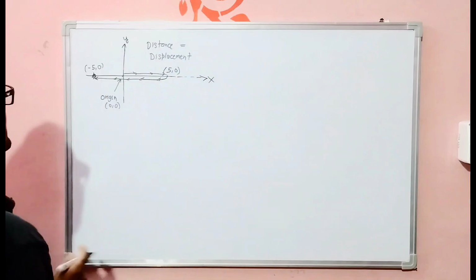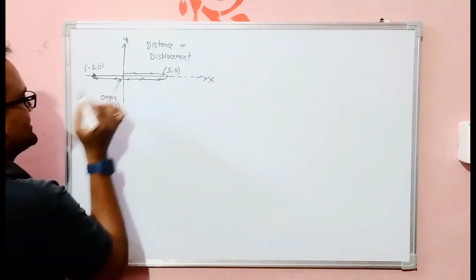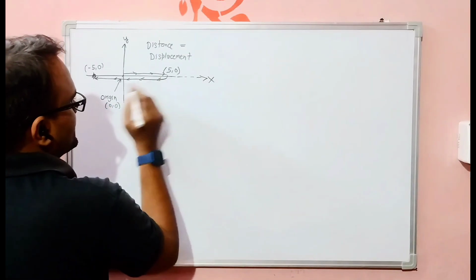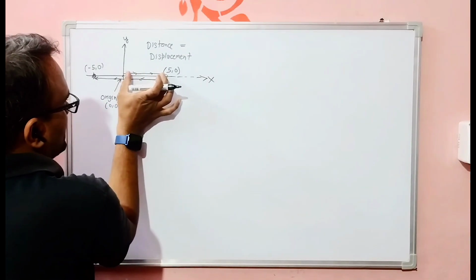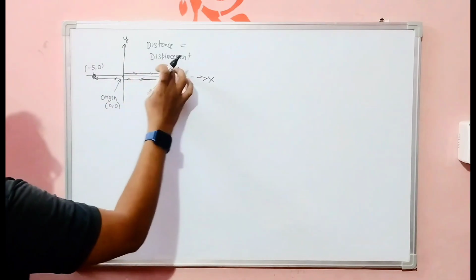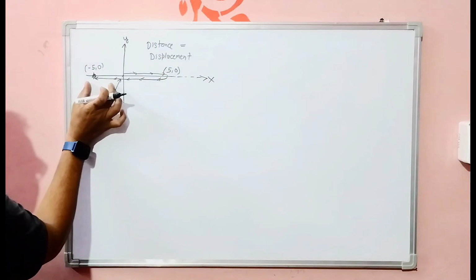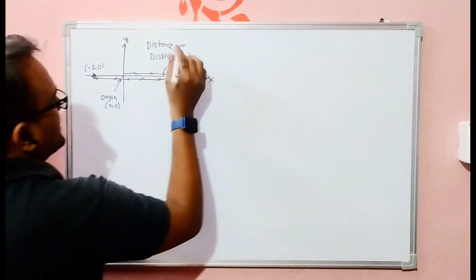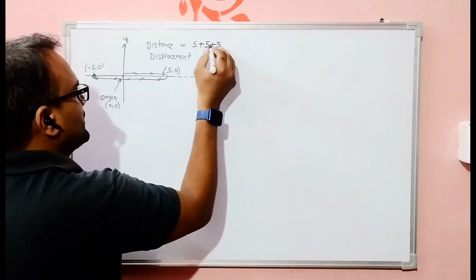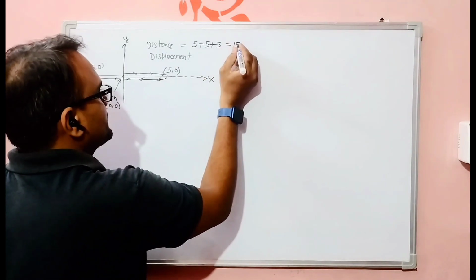For this I need to calculate the length of this path, right? If we carefully calculate it, then we can say this is 5 and this is also 5. So I should add these two 5 together along with this 5 as well, right? So the total path length comes out to be 5 plus 5 plus 5, which is 15 meter.